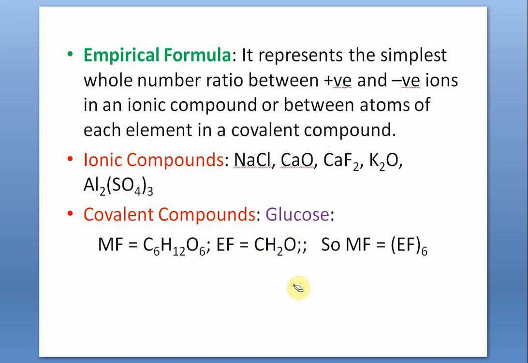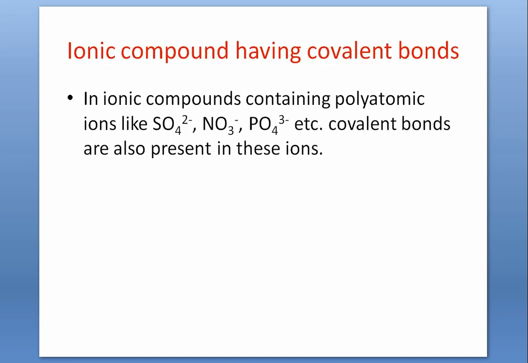It is only important to find out the molecular formula from the percentage composition of the compound, the elemental composition of the compound, which we shall be discussing in detail in our subsequent program. Let us focus on ionic compounds and how to write the correct formula. Now, ionic compounds can also have covalent bonds. For example, ionic compounds containing polyatomic ions, say sodium phosphate.